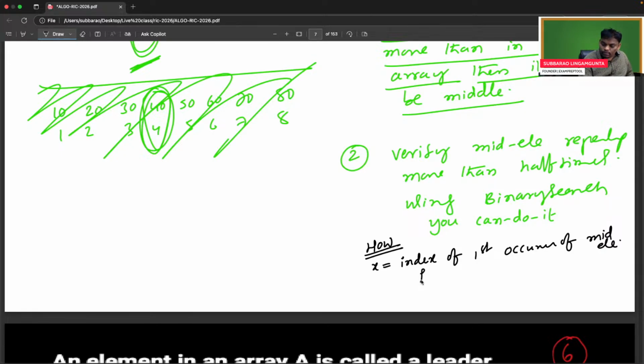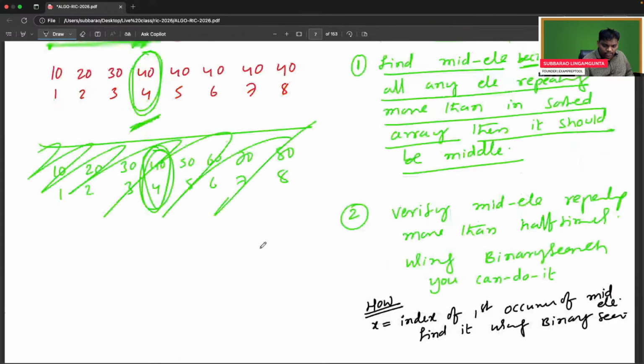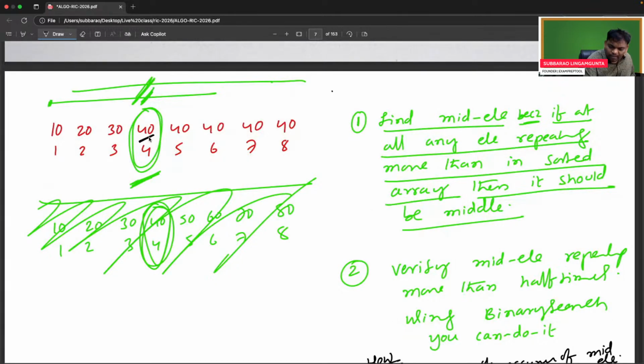Find it using binary search. You are checking for 40 only. Using binary search, find the first occurrence of 40. I think it is 4. So X is 4.